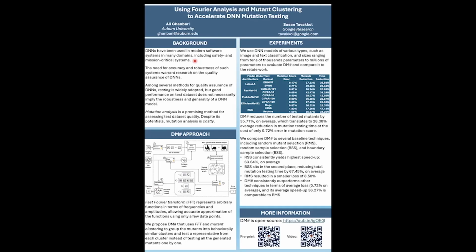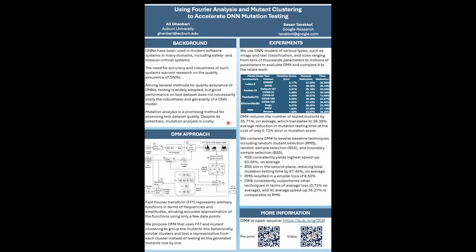As we know, DNNs are ubiquitous. They are used in many domains, including safety and mission-critical systems such as autonomous driving. And this creates a need for the robustness and accuracy of such systems, which fuels the research on the quality assurance of DNN systems. Among several methods for quality assurance of DNNs, testing is widely adopted, but good performance on test data does not imply the robustness or generality of the DNN models.